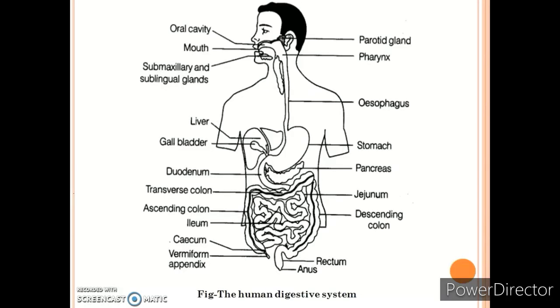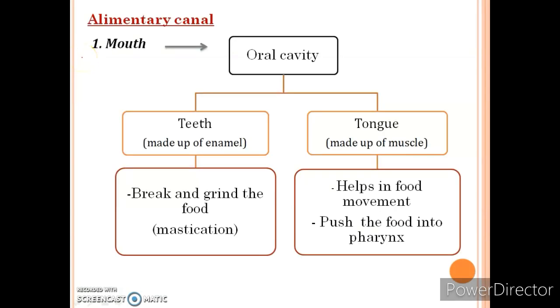In our previous class, we discussed some basics of the human digestive system. Now we know the names of different organs of the alimentary canal, and also the names of the glands associated with the digestive system. So we talked about the mouth, which is the first organ of the alimentary canal. The mouth leads to the oral cavity or buccal cavity, which consists of teeth and tongue.